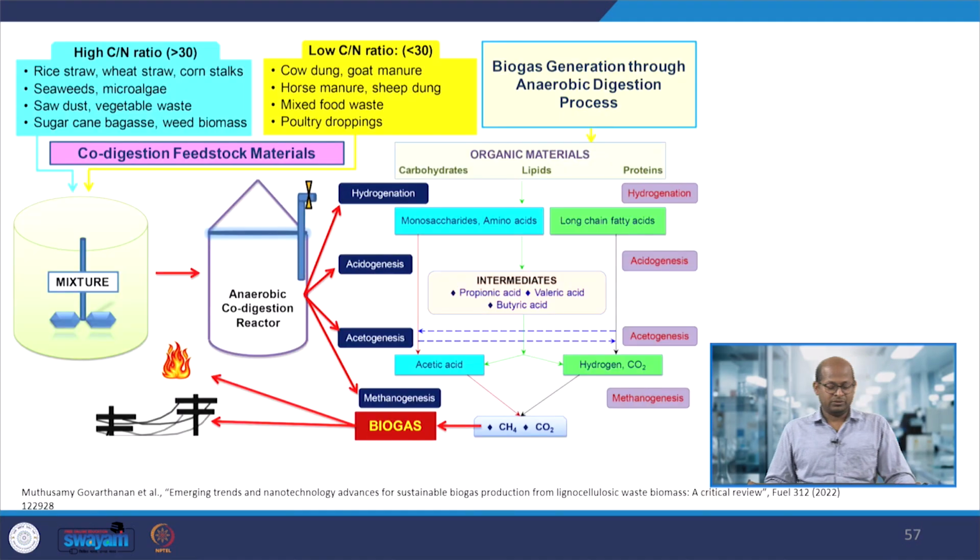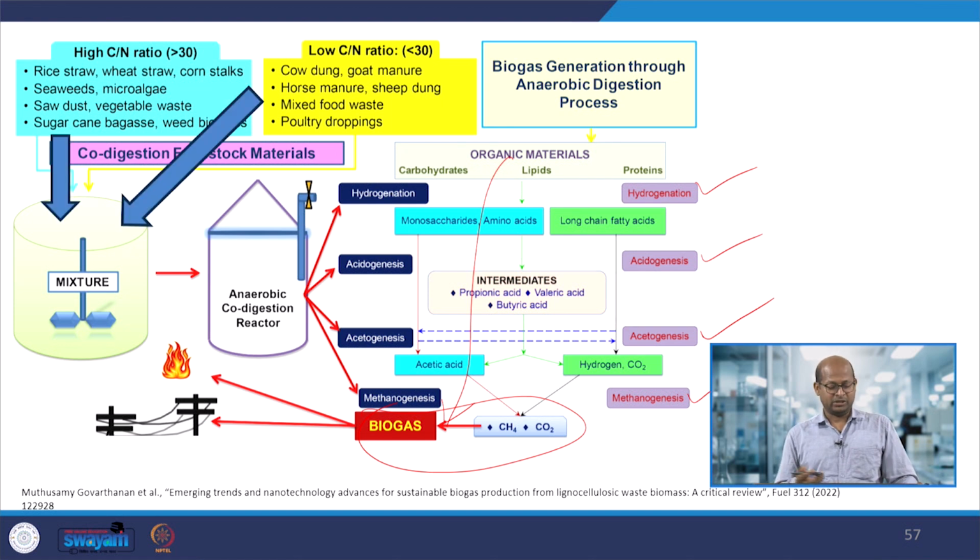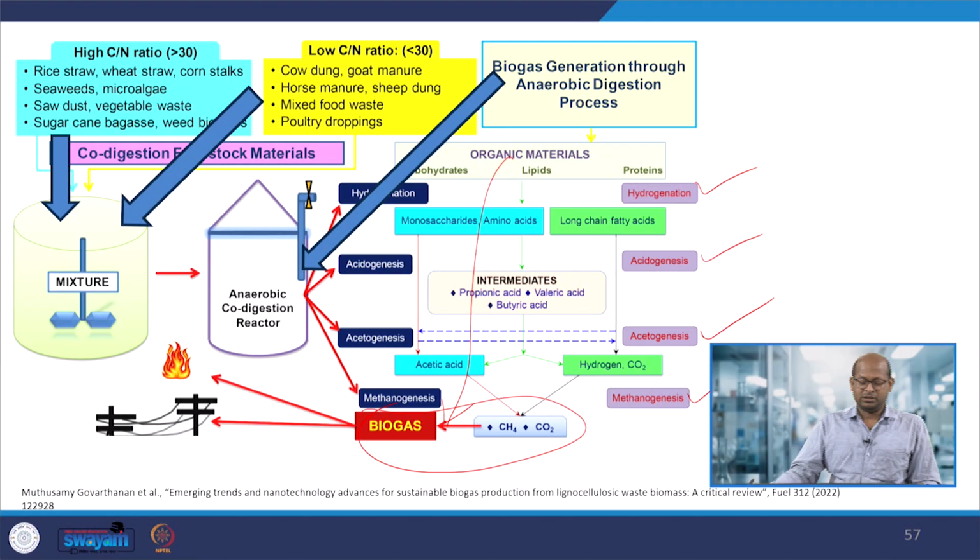In each step we can see the biochemical digestion process of biomass to biogas generation. The steps are hydrolysis, acidogenesis, acetogenesis, and methanogenesis. In this way, step by step, organic materials are converted into biogas by a step process in anaerobic digestion reactors. Different carbon to nitrogen ratios, more than 30, less than 30, depending upon the materials, any materials we can put in here.